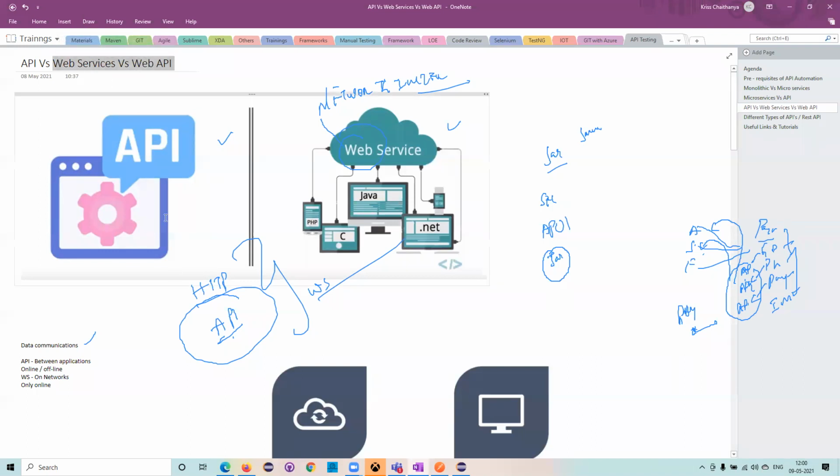And now you tell me all APIs might be web services, but not all web services would be an API. Because an API may be offline. An API may be some library. So that is the basic difference between an API and a web service and a web API. Web services and web APIs are both the same. In generic terms, they will not use the web, but API and web services means those things which work only on our network, then we need to call them web services.